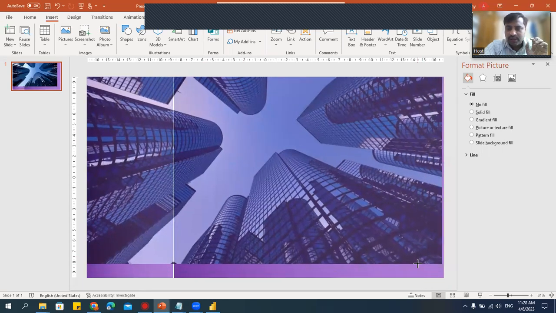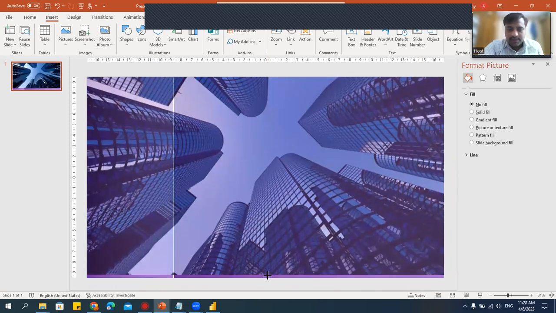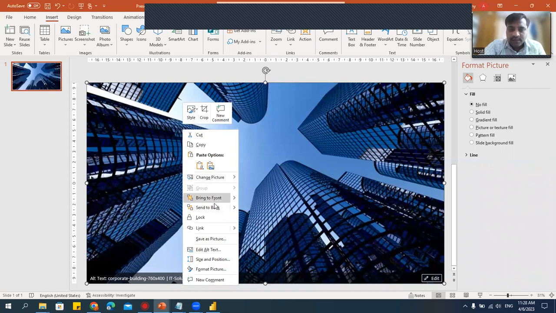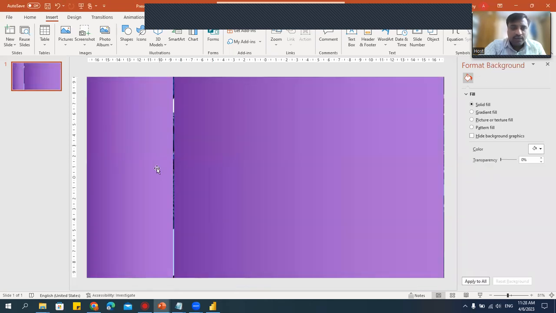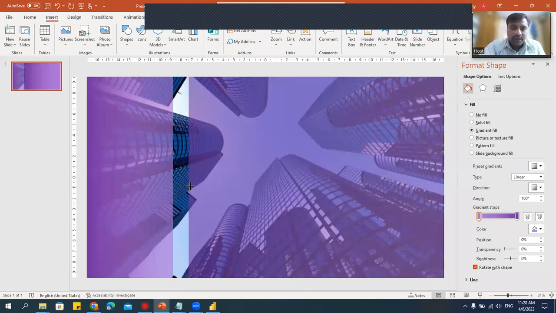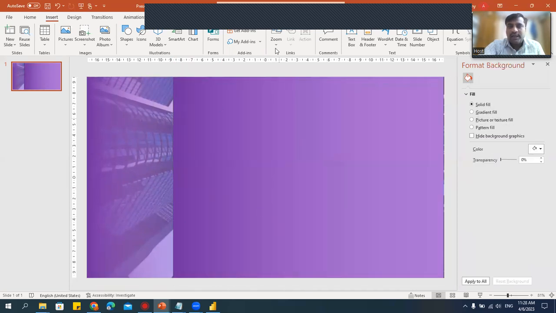Please, again, don't think about what I'm doing here. I'm just taking that image and filling this like this. Drag it. I'll send this background, send it back. Now it is completely filled. This one, I'll make it transparent. See, you can see that it's a little transparent like this. If you think I want to completely attach this, you can do this also. See, I created the layout here.